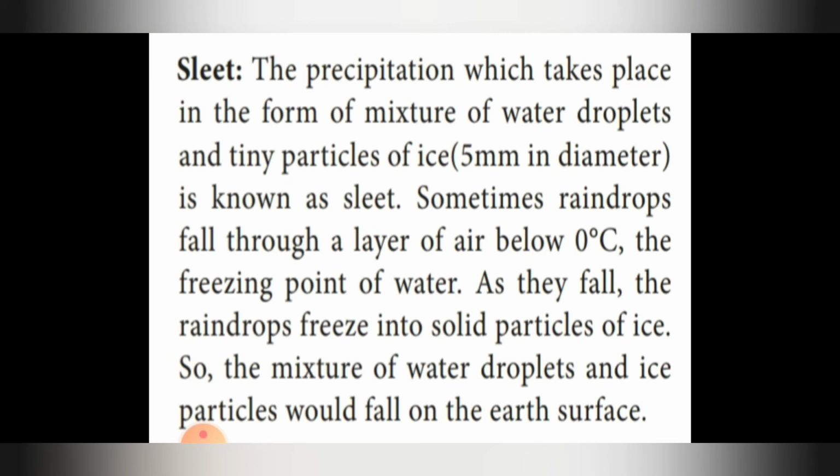Next, coming to sleet. The precipitation which takes place in the form of a mixture of water droplets and tiny particles of ice, that is up to 5 millimeter in diameter, is known as sleet. In Tamil we say pani podivu.